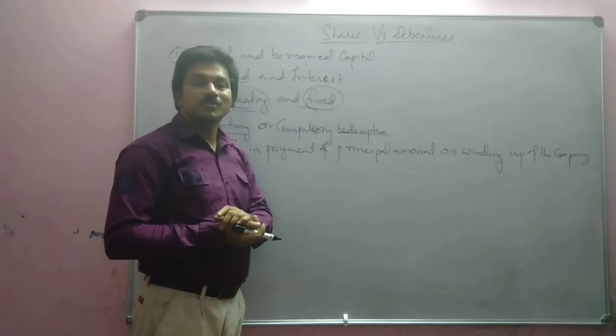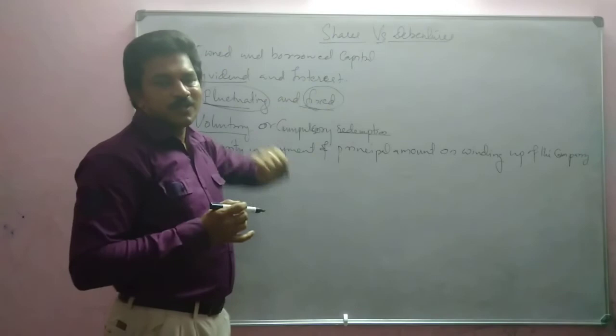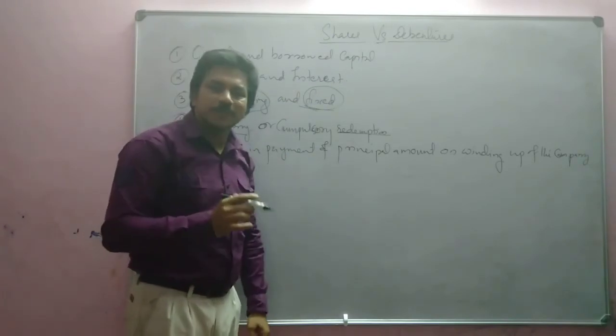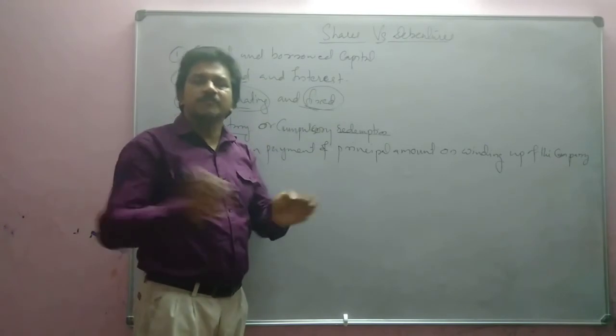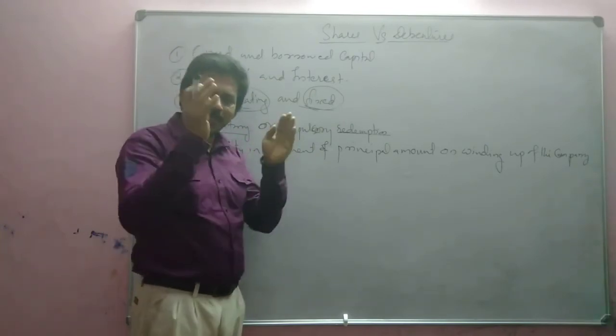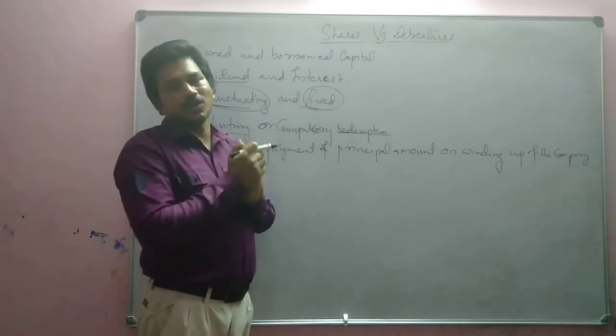First, the company has to meet the outside liability. Outside liability means debenture. So at the time of winding up, debenture holders will get the money first, and after that, if something is remaining, it will be given to shareholders.